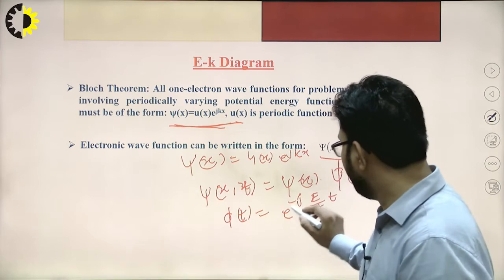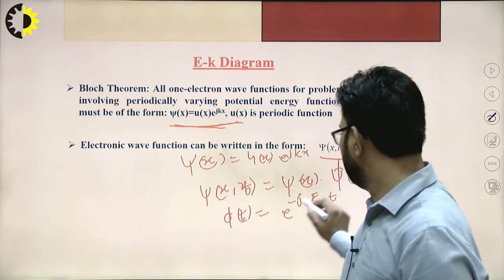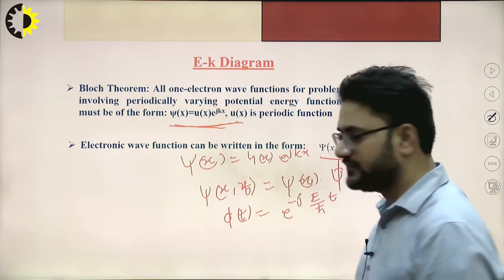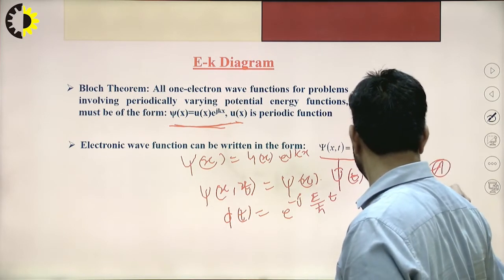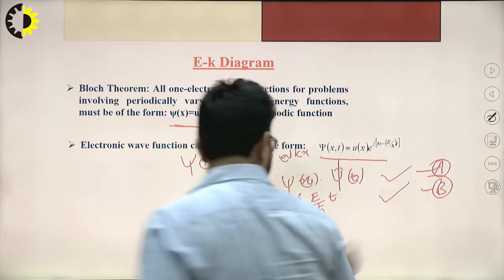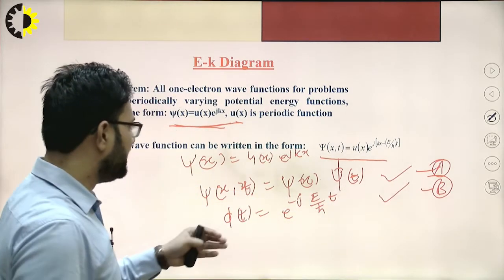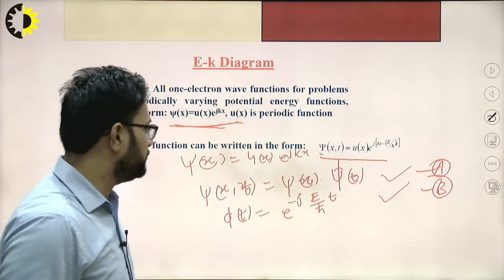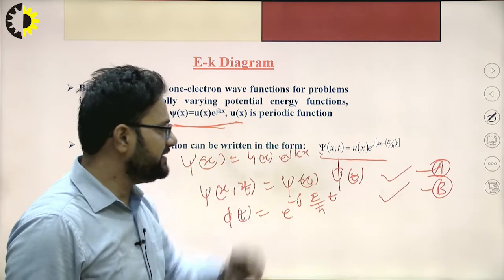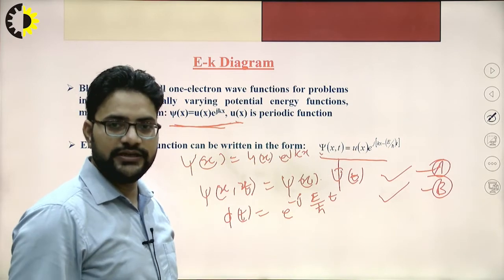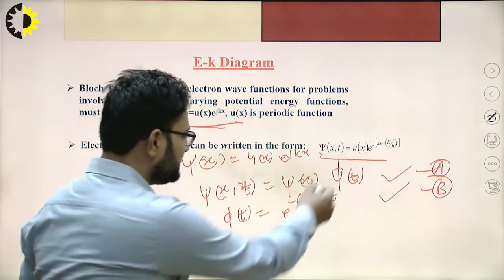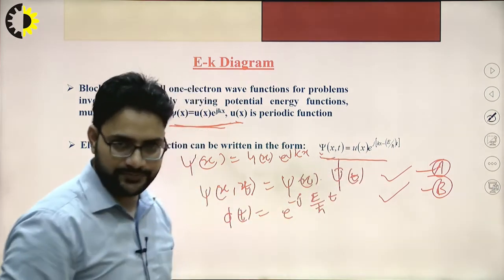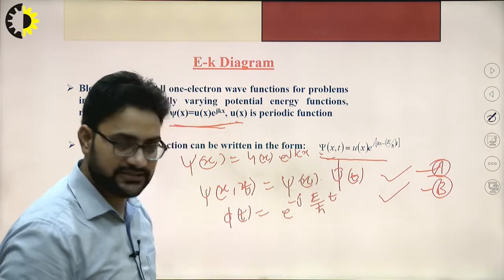So if we combine these two equations, if I say this one is equation A and this one is B, then combining equation A and B, what I will get is psi(x, t) is equal to u(x) multiplied by e raised to power j into (kx minus E upon h-bar into t). So this is a mathematical expression that we have got after computing this.